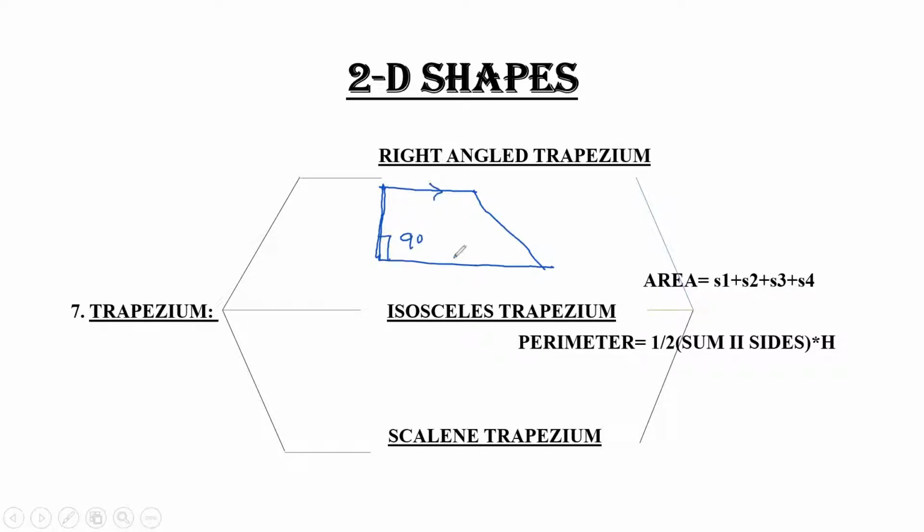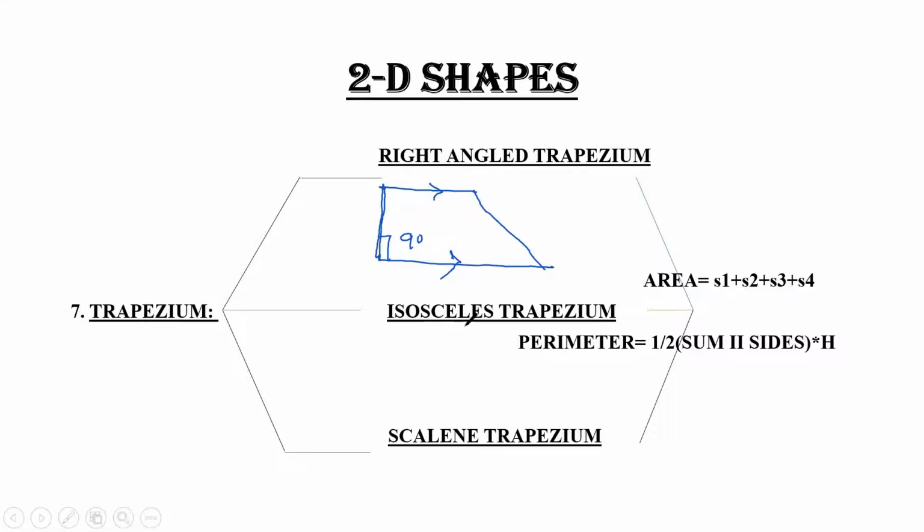These two lines are parallel to each other. Make sure in right angle trapezium, two lines parallel to each other have a bisector that is perpendicular, that is at 90 degrees. This is the property of the right angle trapezium. Two parallel lines having the perpendicular bisector at 90 degrees.